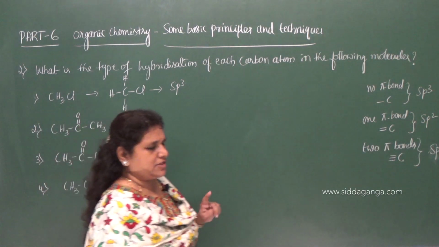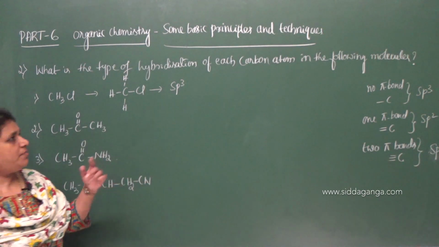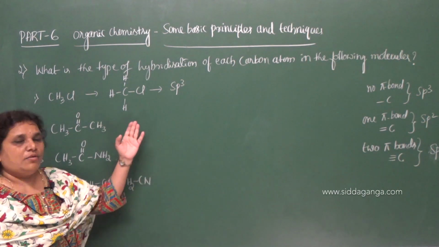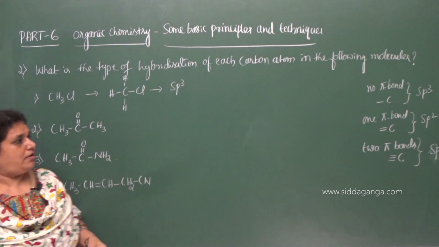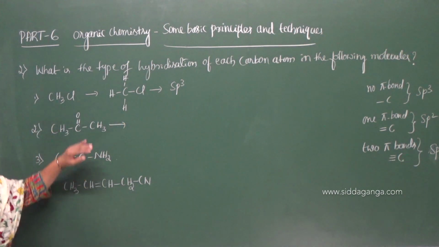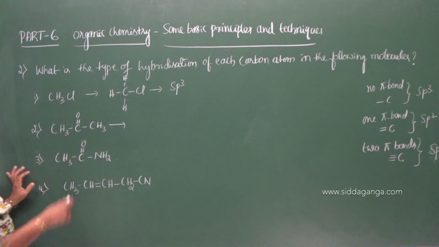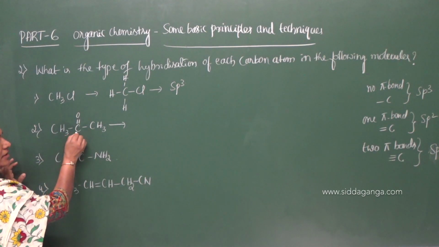Whenever the carbon gives sp3 hybridization, the geometrical shape of the molecule will be tetrahedral. But here the geometrical shape is not asked in the question. You only have to give the type of hybridization of each carbon atom in the given molecule. Now here this carbon forms a single bond with the next carbon.